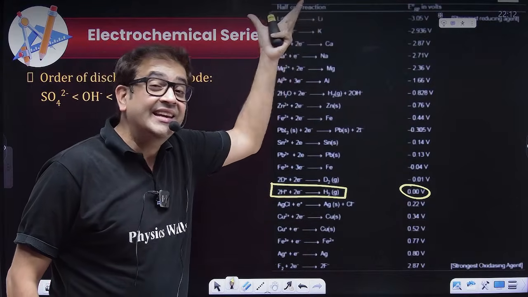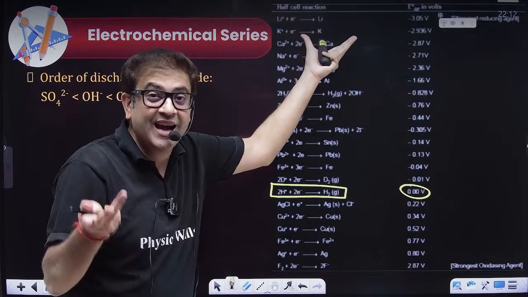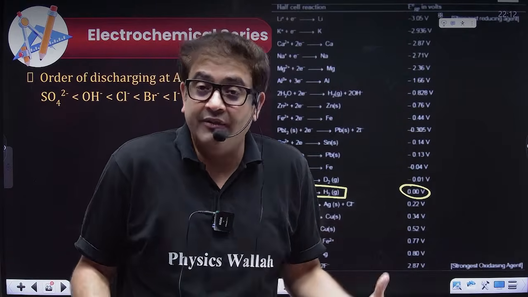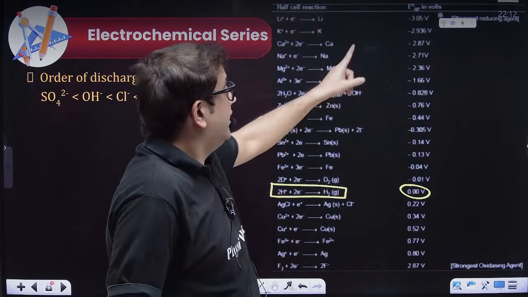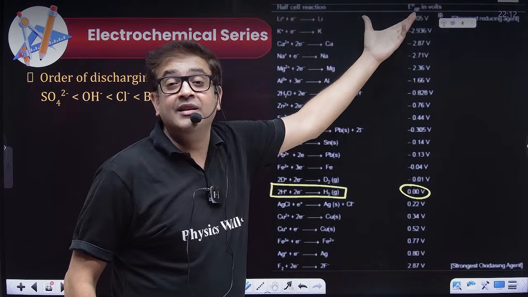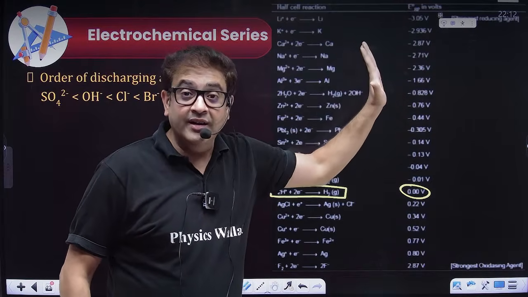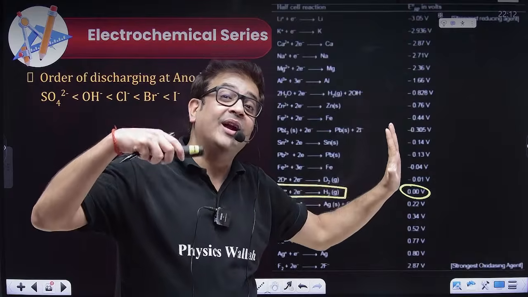That means they have the least value of reduction potential. Obviously they are metals, so they want to get oxidized. They will never want to get reduced. Therefore the electrode potential of these metals is negative. That means they do not want to undergo reduction. That means they want to get oxidized.